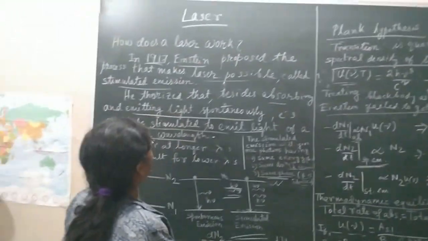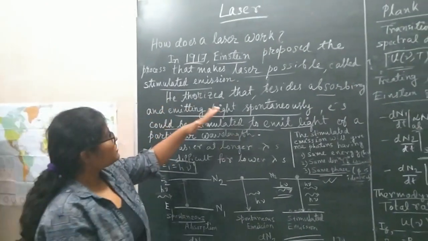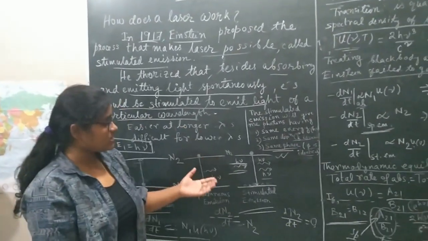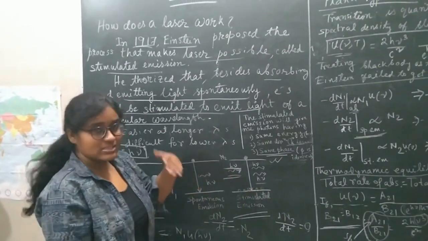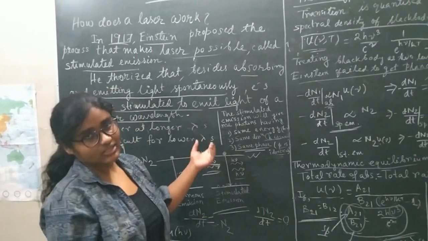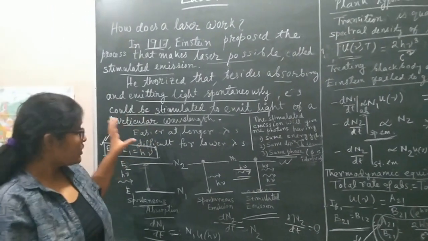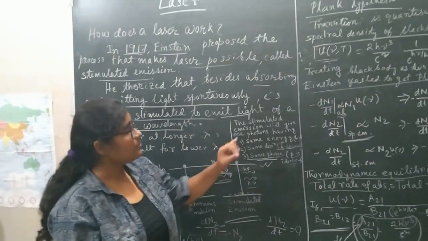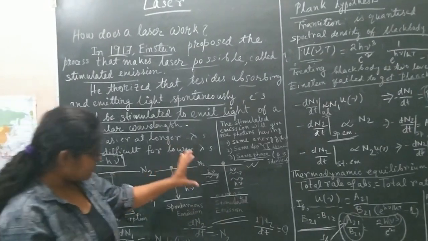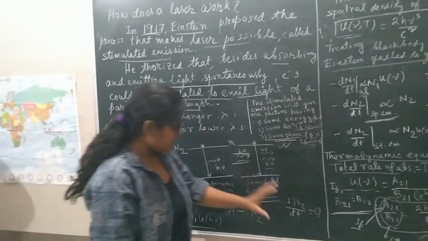So today we have learned how laser can work. The laser can only work whenever there is stimulated emission of radiation. Now at the normal lower frequency, absorption will dominate. At lower temperature, absorption will dominate. At higher temperature, stimulated emission can dominate. And the stimulated emission concept was introduced by Einstein for calculating the thermodynamic equilibrium of a cavity or of a two-level oscillator problem, and this is the main idea of the laser.